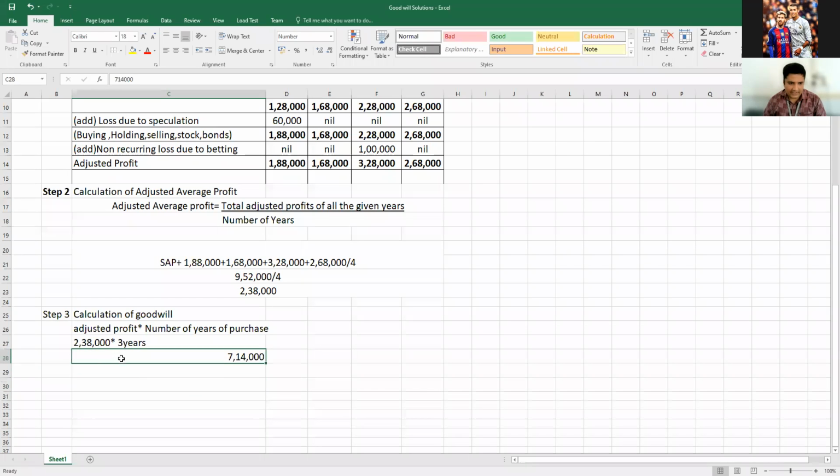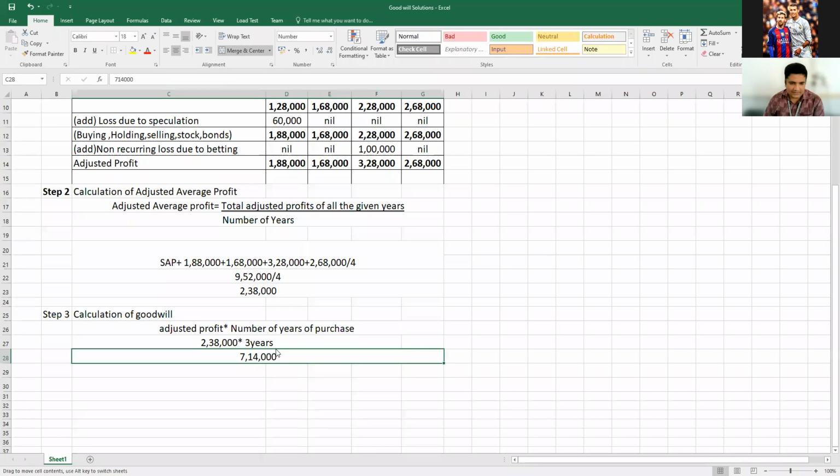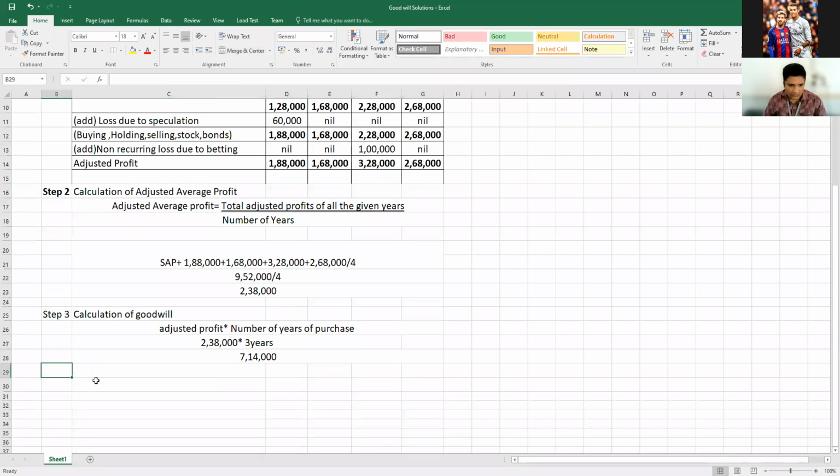Suppose you get the same answer in the end semester examination, you will get 5 or 6 marks for this kind of question. Simple only. That's all. This is your answer. It is easy only now. So anyone finding difficulty here? No, sir. Nobody is feeling difficulty in this particular question. That's your answer. If not, I will give you a note also. In the note, you can take that down too.